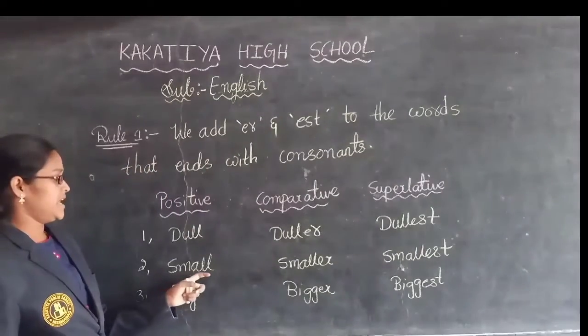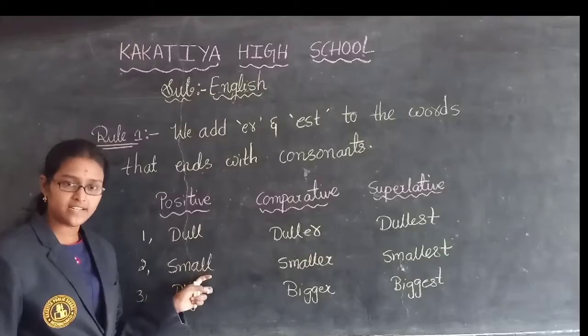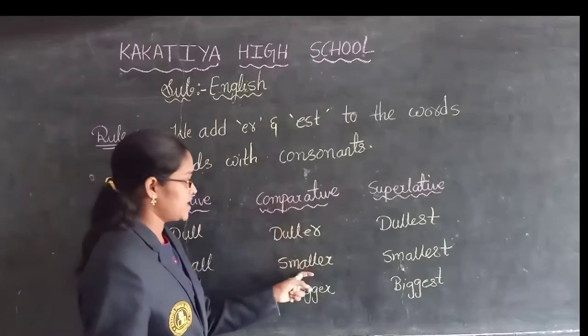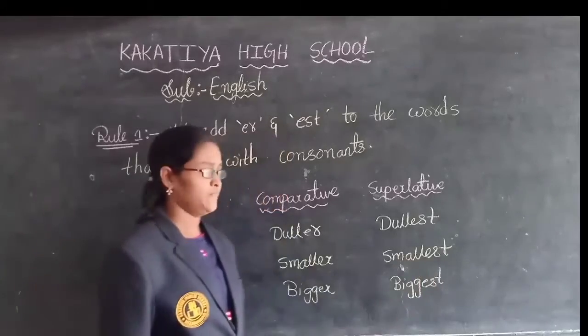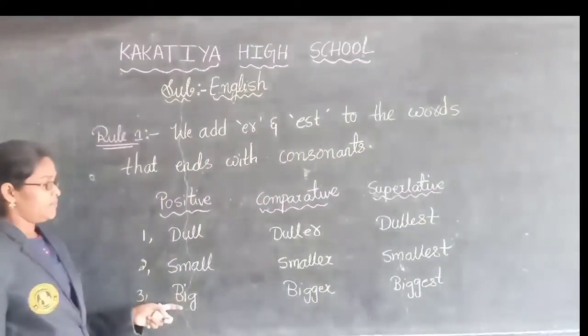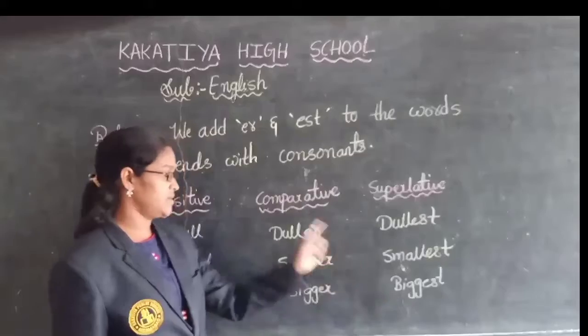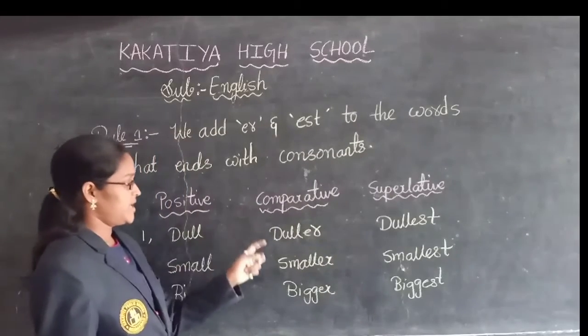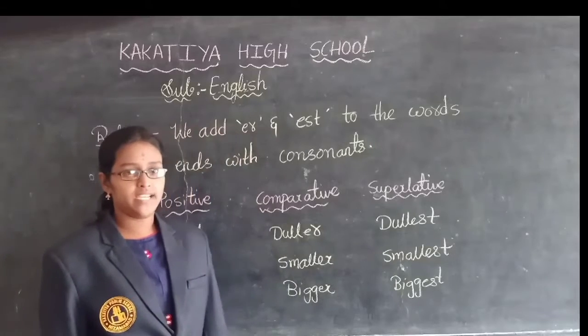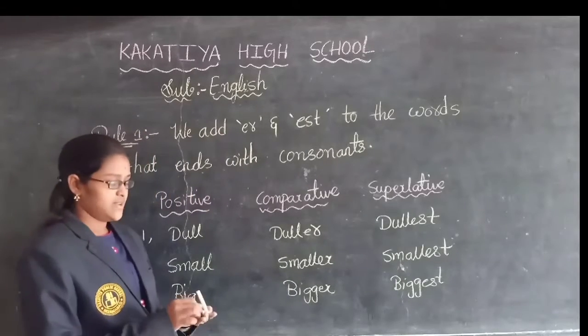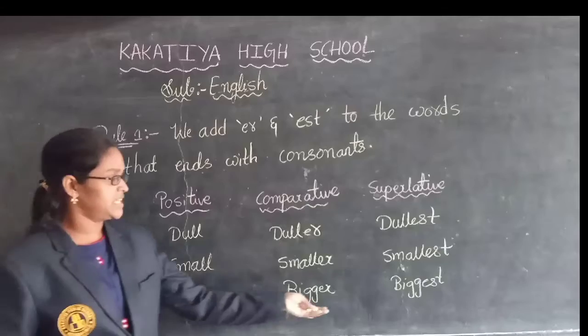Next, small, SMALL. In positive degree, I have written small. In comparative degree, what I wrote? Smaller. And in superlative degree, what I wrote? Smallest. Next example. Big, bigger and biggest. In positive degree, I wrote big. In comparative degree, I wrote bigger. And in superlative degree, I have written biggest.